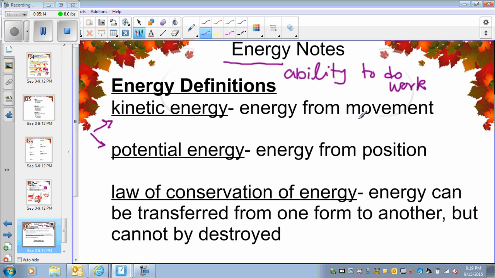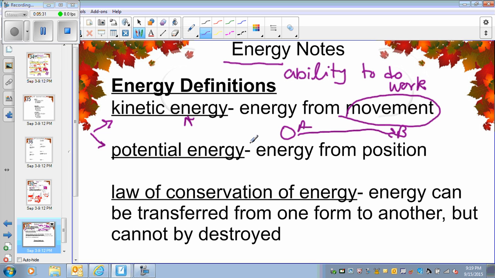Kinetic energy is related to the movement of particles, like how fast something is moving from point A to point B, how fast it can go. So the faster the object is moving, the more kinetic energy it has.